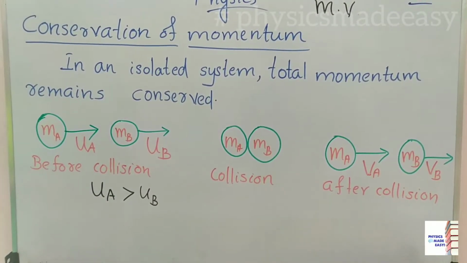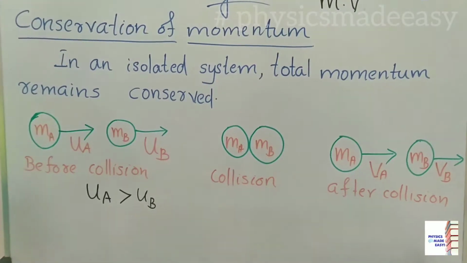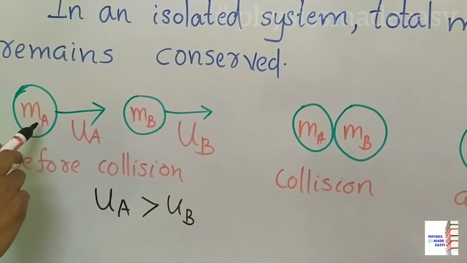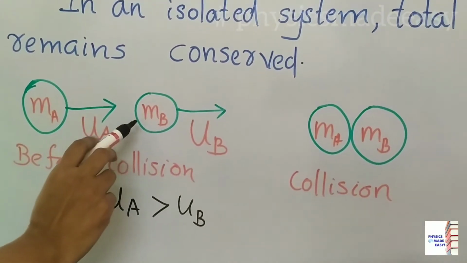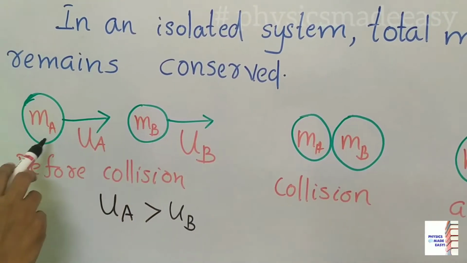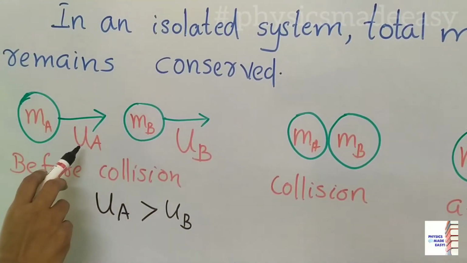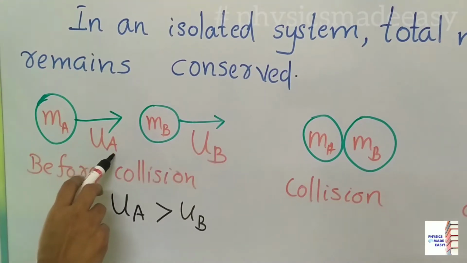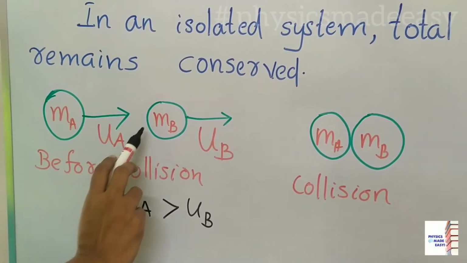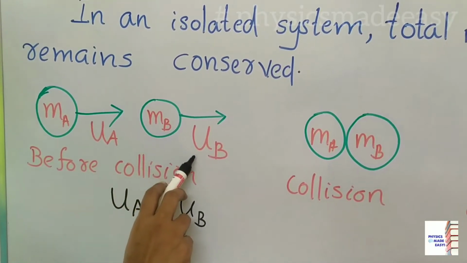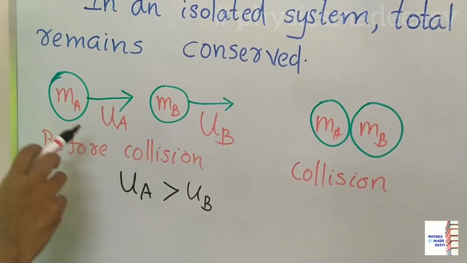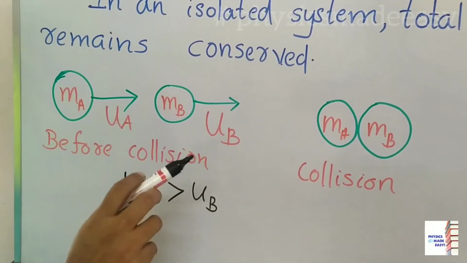For that, we have to consider two objects. Here you can see one object having mass mA, another object B having mass mB. The two objects are moving with initial velocities uA and uB: mA moving with initial velocity uA, mB moving with initial velocity uB. We also apply one condition: these objects are moving along a straight line.